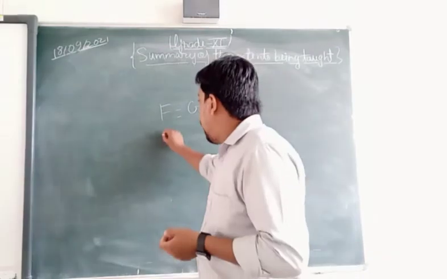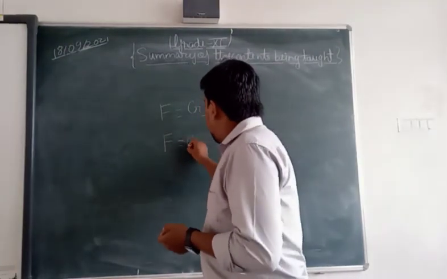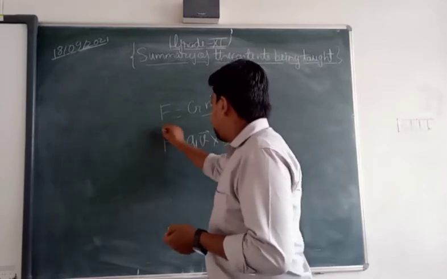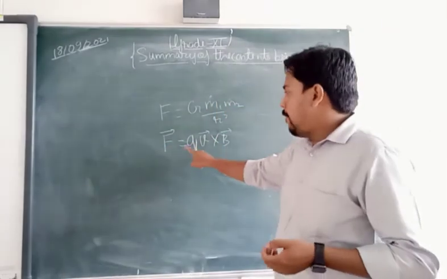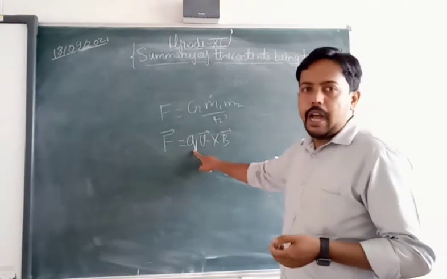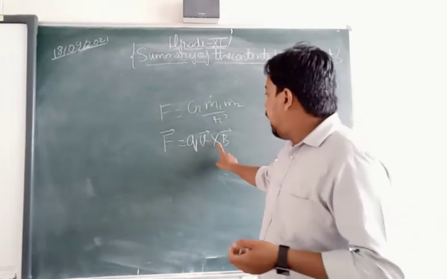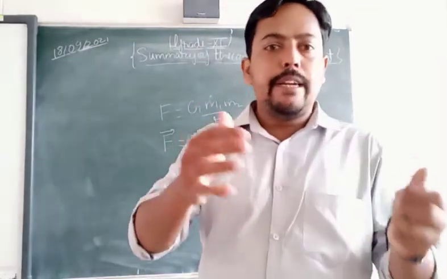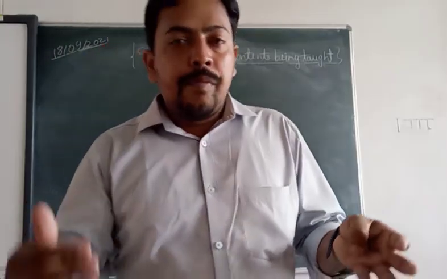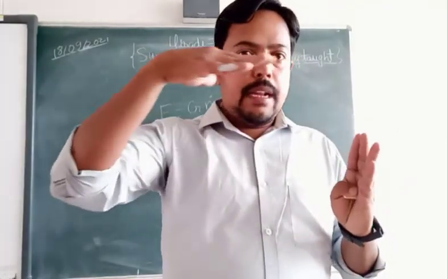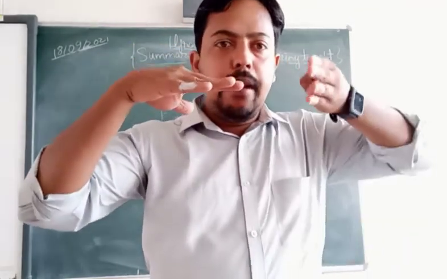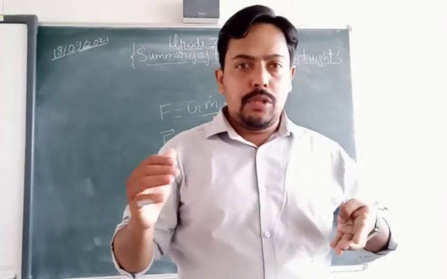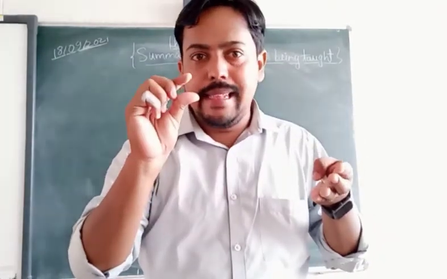For example, F is equal to Q v cross B. This expression I have written, where F represents the force, Q represents the charge moving with velocity v, and vector B represents the magnetic field. In that I tried to show a particle entering into the magnetic field, and the magnetic field has some direction. So what will be the direction of the force that the particle will experience in that case?